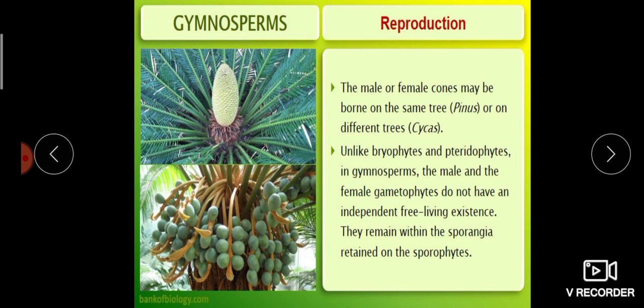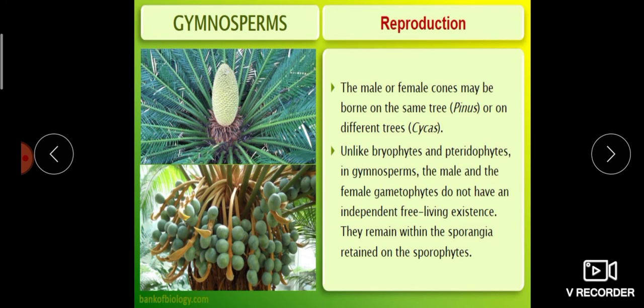Unlike bryophytes and pteridophytes, in gymnosperms the male and female gametophytes do not have an independent free living existence. In bryophytes and pteridophytes, one period is gametophytic and another is sporophytic.